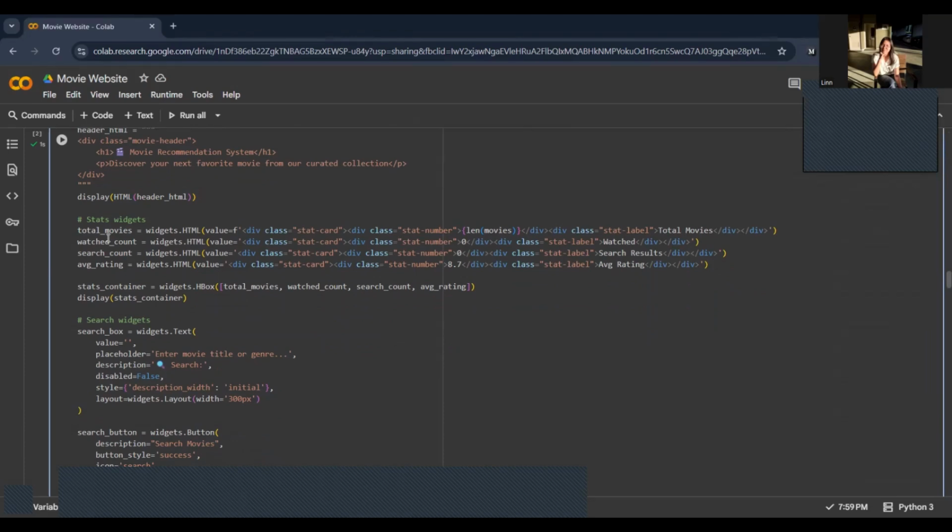Using these text widgets, we can see the total movies, the watched movies, the search results, and the average rating. And all of this will be shown using ipywidgets.HTML.